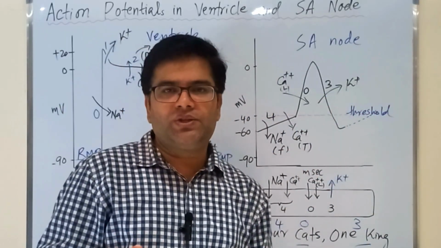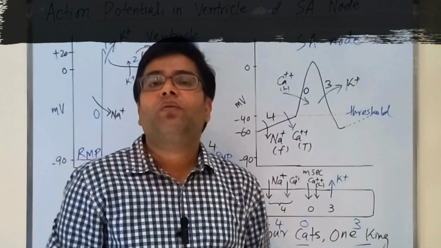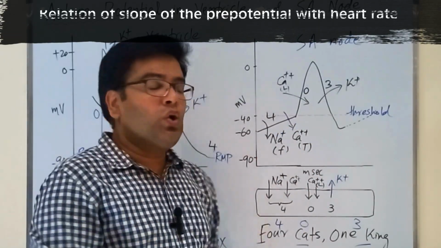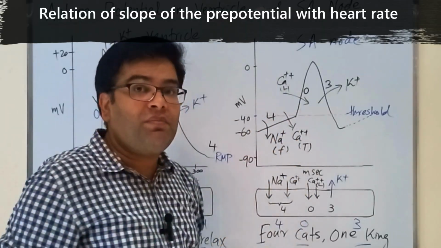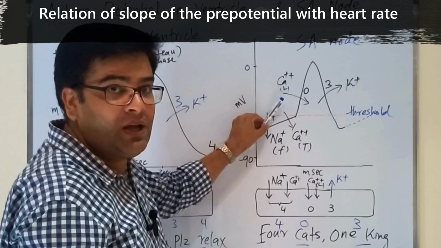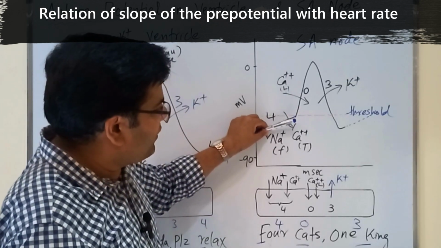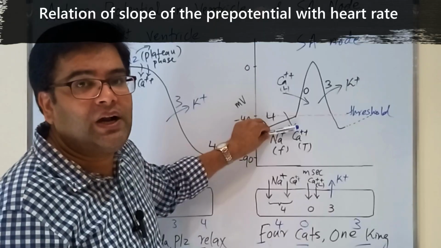You may also be asked, what is the relationship of this unstable resting potential with the heart rate? Actually, the slope of this pre-potential determines the heart rate. The steeper the slope of the pre-potential, like this, the faster the heart rate, and the less steep the slope of the pre-potential, the slower the heart rate.